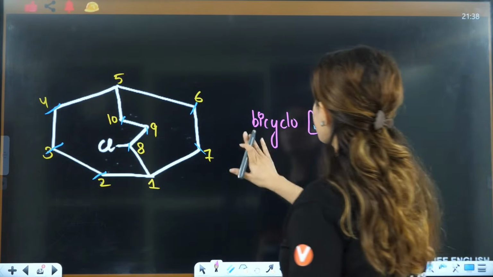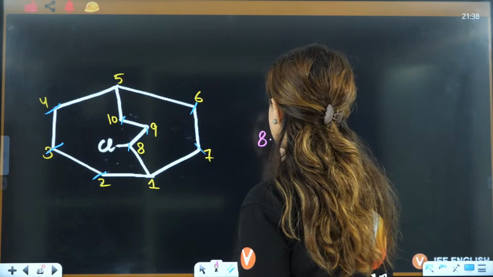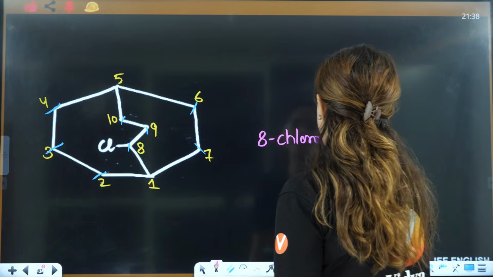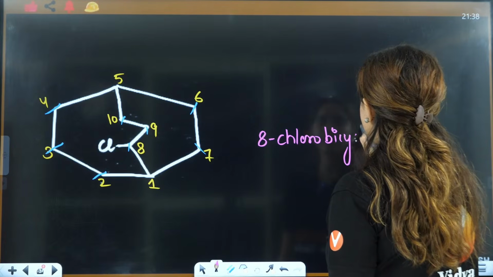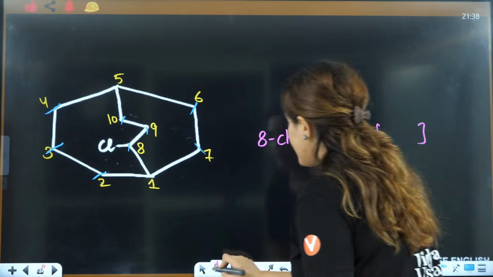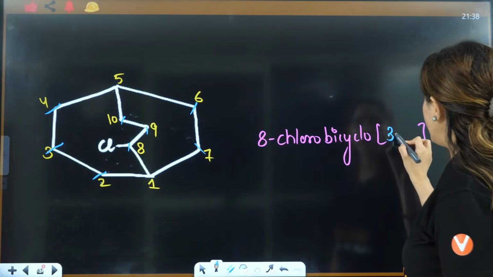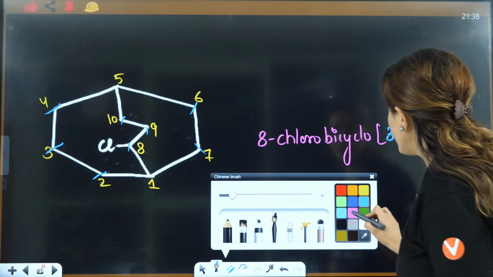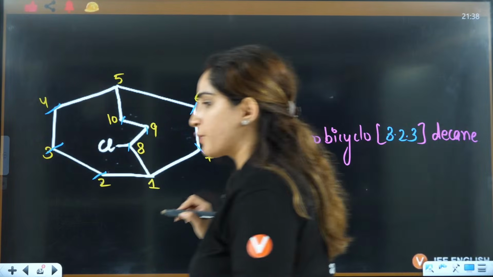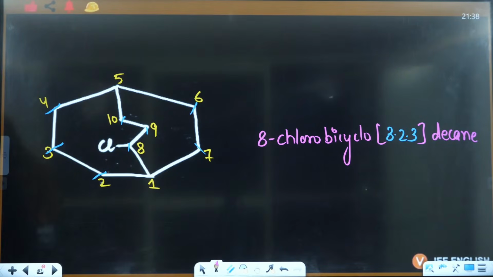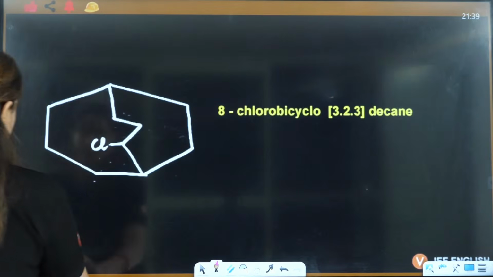Since chloro is a substituent, you will write first 8-chloro bicyclo, then the bracket, then you will write 3, 2, 3, then decane. Okay, that's how you are going to write it. Easy explanation, very good Kavya Priya, very good Ujjwal, very good. Okay, got it? So that is done.